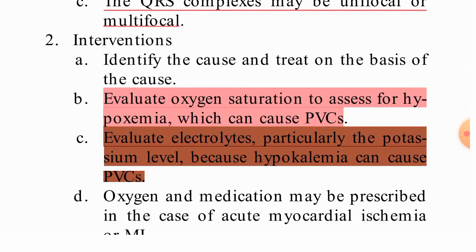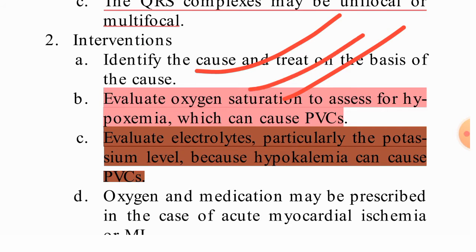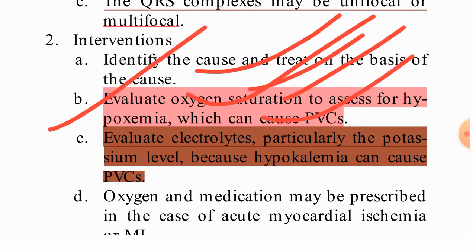For the intervention, identify the cause and treat on the basis of the cause. So we need to assess why it is occurring, whether due to any medication or any heart defect, and according to that we do the interventions. Evaluate the oxygen saturation first, to see if it is good or not, as it can cause PVC.